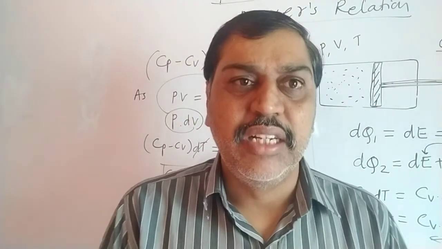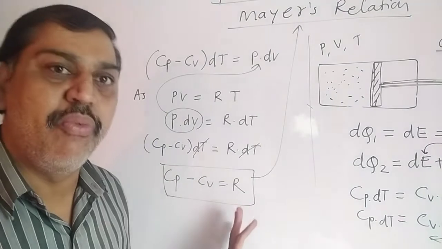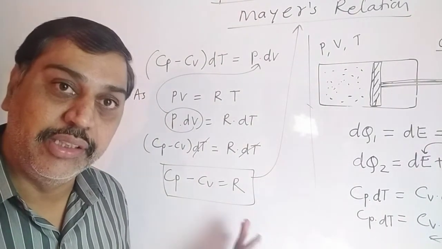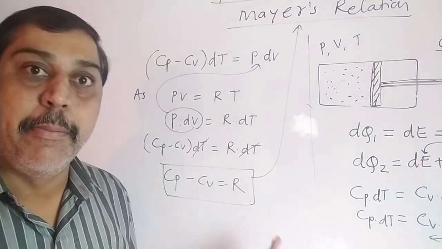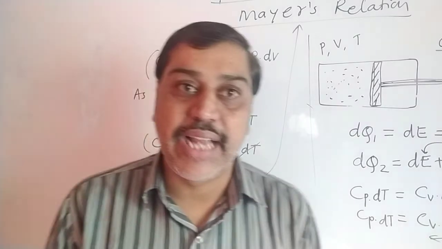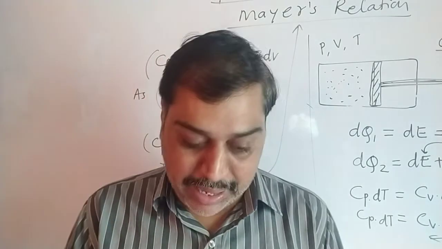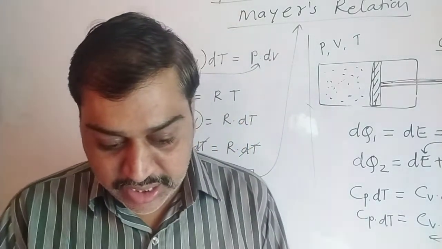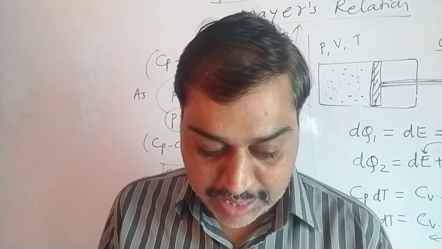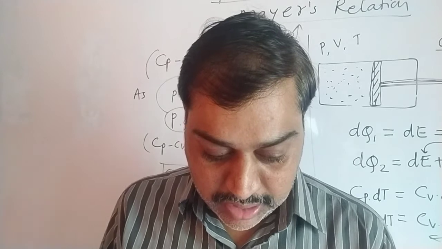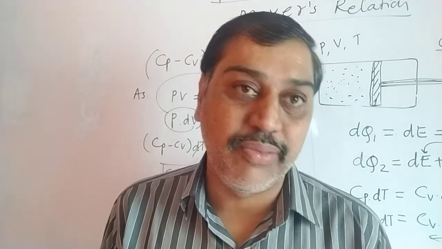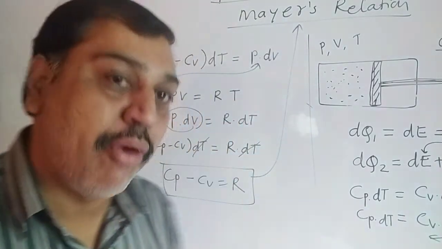Apart from this, while deriving this equation up till now, we assumed that heat energy and mechanical energy can be measured in the same unit, but we know that heat and mechanical energy are measured in different units. Heat can be measured in calories and work done can be measured in joules. That's why this formula is further modified later.